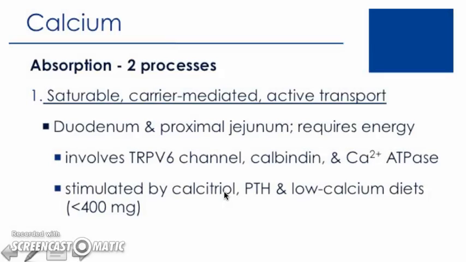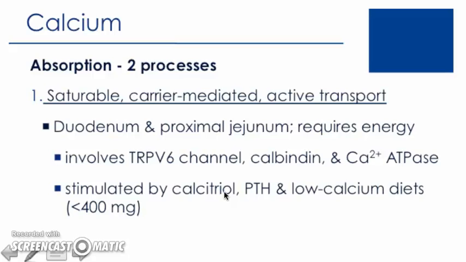So there are two mechanisms of the absorption of calcium. The first and primary mechanism of absorption is an active transport process. It's carrier mediated and it's saturable, which means that we can only handle a certain quantity of calcium intake at a time. On average, about 500 milligrams of calcium at one time is the recommended amount, so we don't want to exceed an intake of about 500 milligrams at once, and the remaining calcium intake should be consumed through various periods throughout the day.